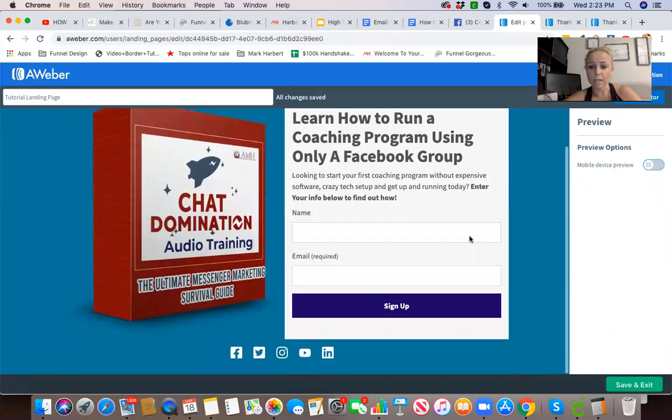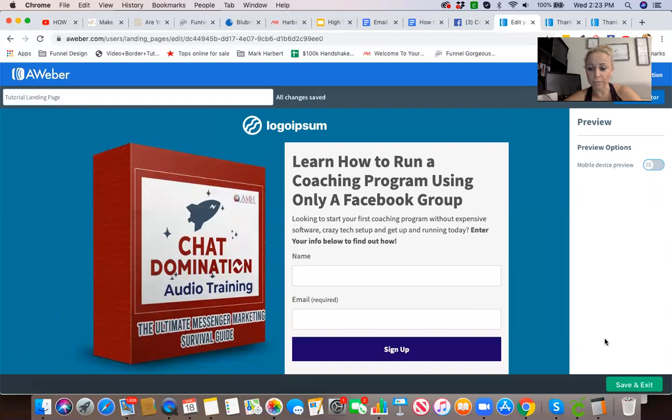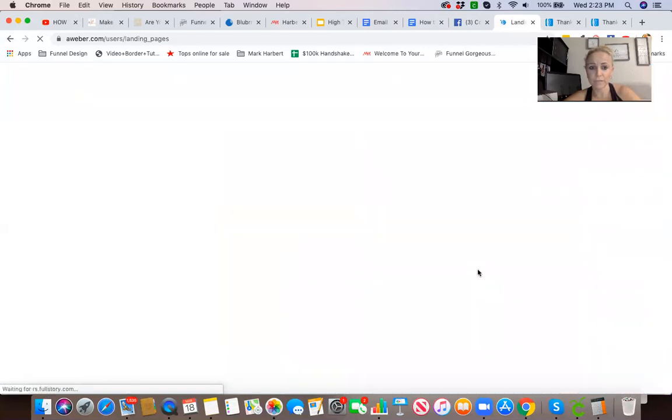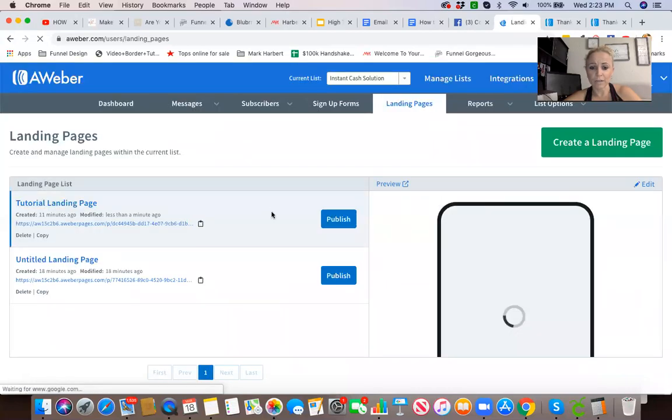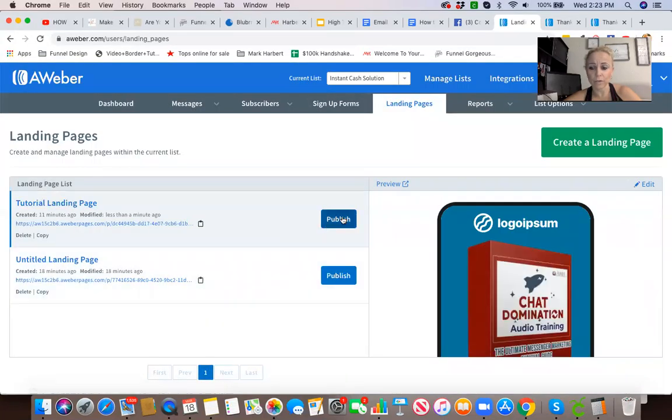This is what it's going to look like on the regular desktop or laptop. Save and exit. Now that you have saved and exited, you have your tested landing page. This is the address that you are going to use to send people to this link right here.